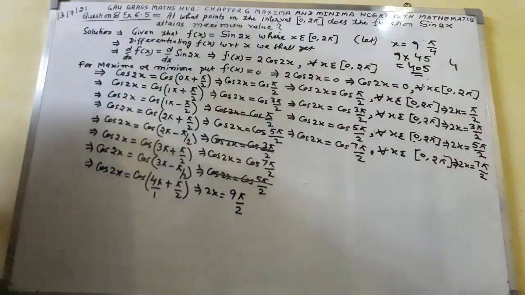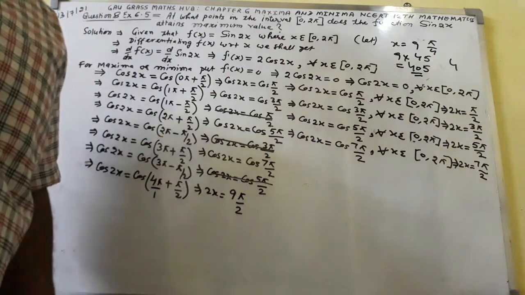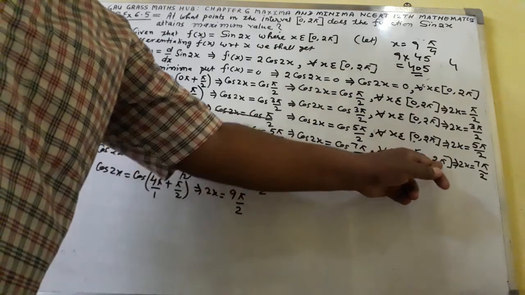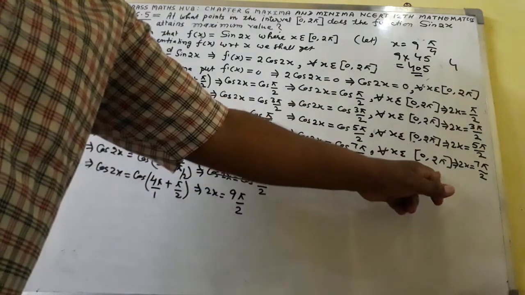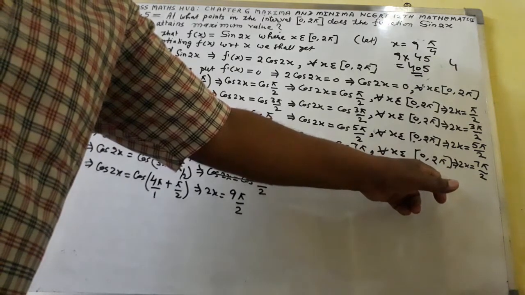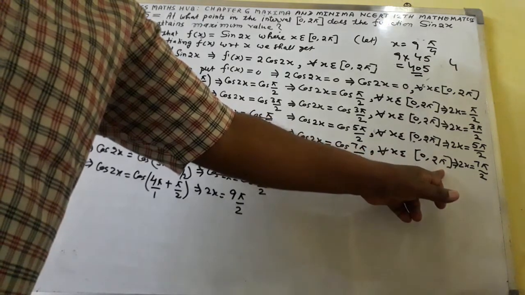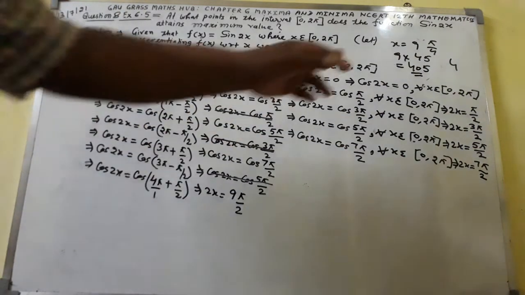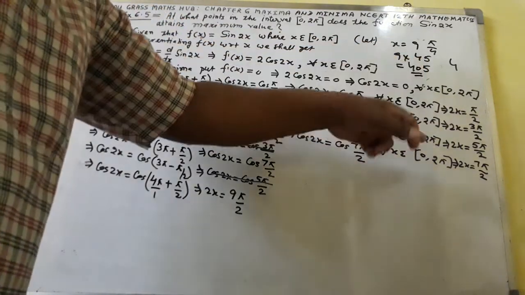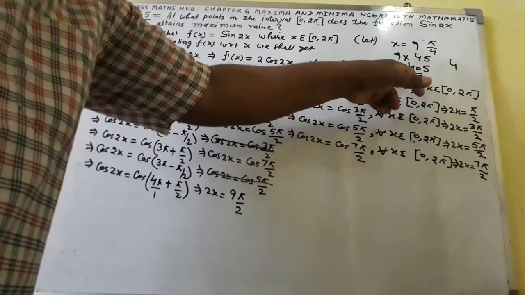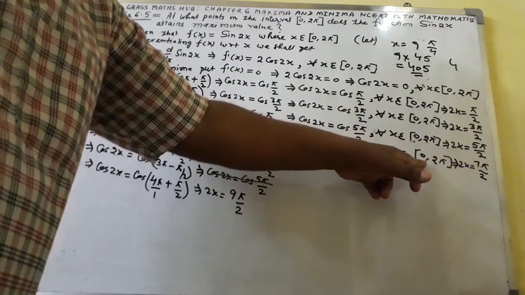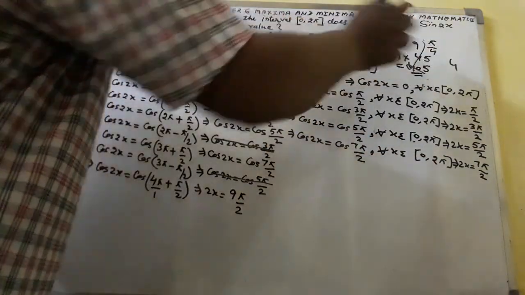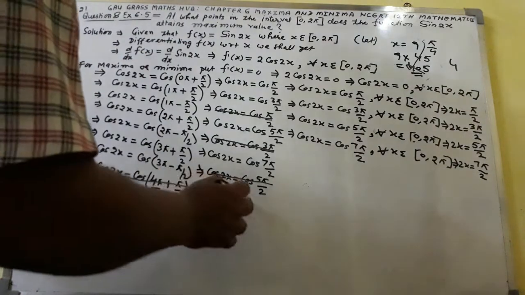Again you can see 405 will not fall between 0 and 2 pi. Here 2 pi is the maximum value of x, x equal to 360 degree will be the maximum value. Here you have got 405, that's why 405 is not between 0 and 360 degree. That's why this will not be applicable.